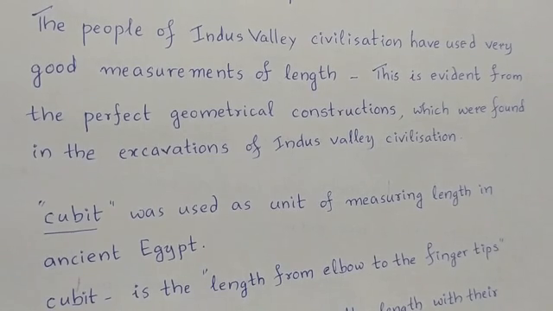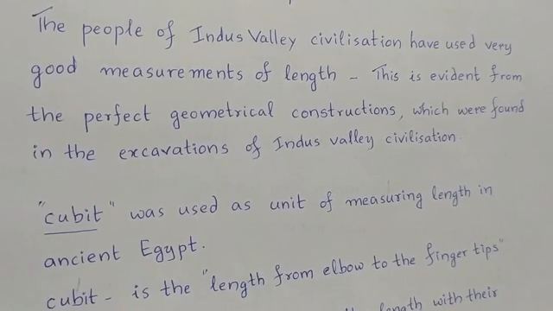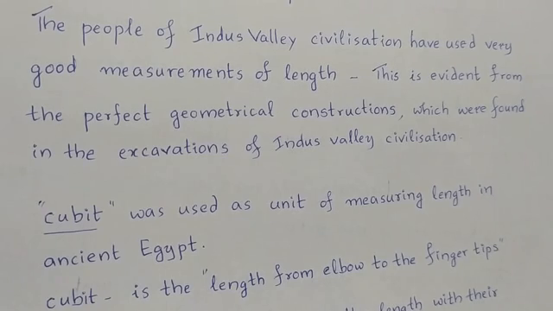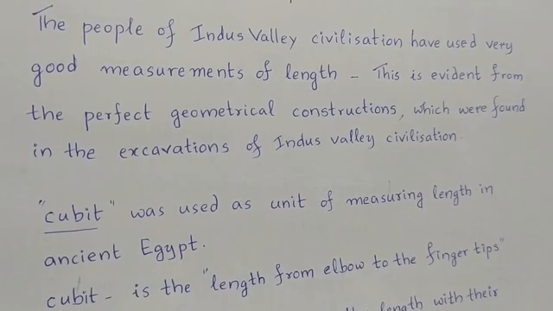Okay. Next, coming to Egypt. In ancient Egypt, to measure length, they used a unit called cubit. What is a cubit? Cubit is the length from the elbow to the fingertips.